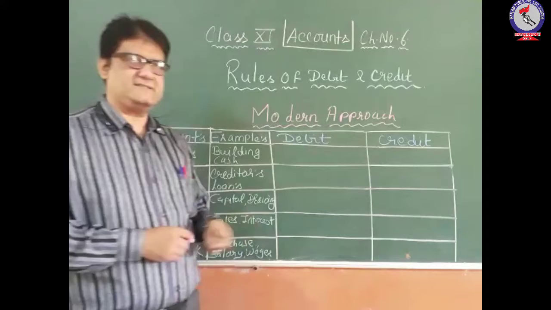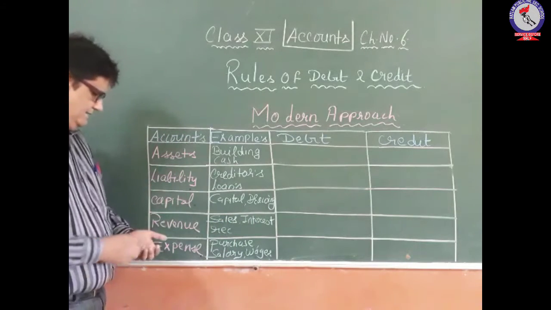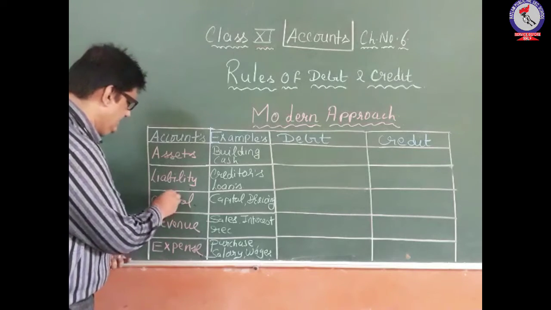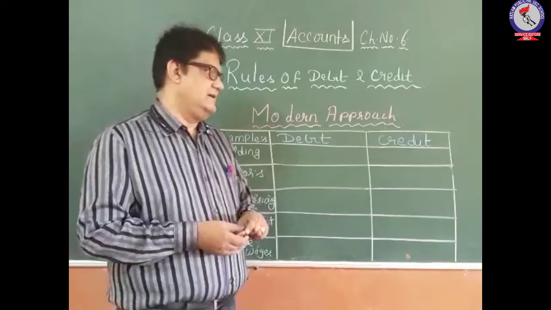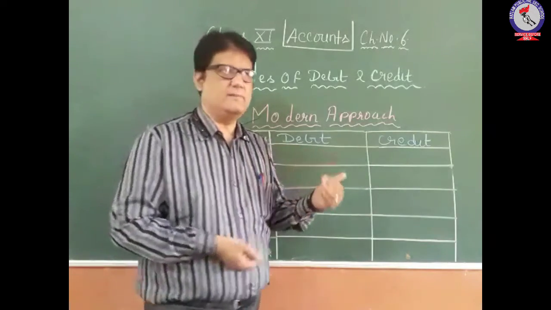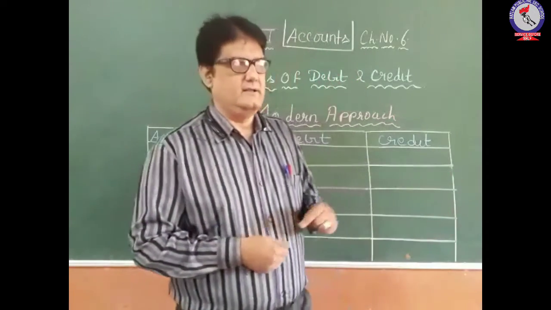Assets, liabilities, capital, revenue and expenses. So we have classified the accounts into 5 different categories, and according to these 5 categories, now we will observe the rules of debit and credit.